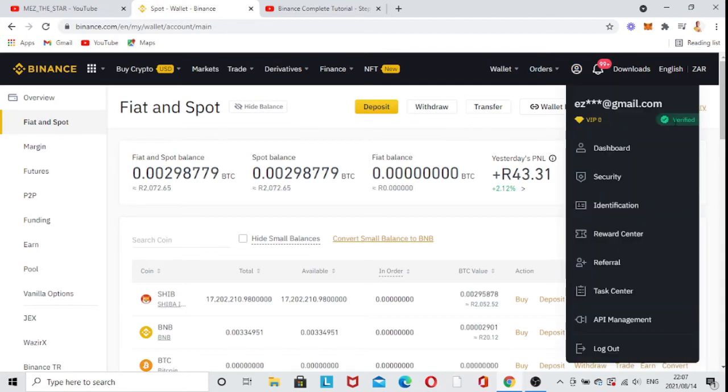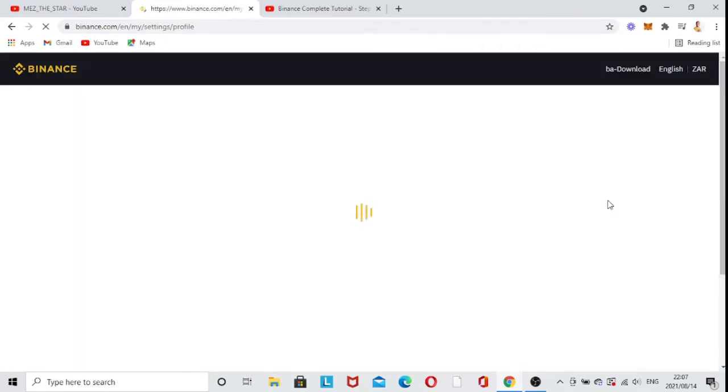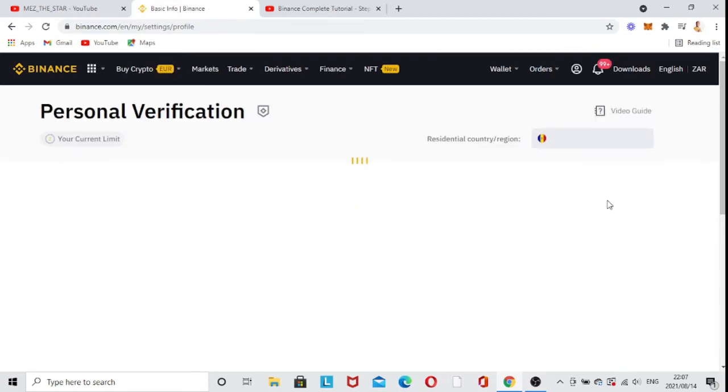You come on to here, so you have to get yourself verified. So all these dashboard and the security identification, and all of these guys. I'm going to show you here when it comes to the identification, so we're going to show what you have to have so that you can be able to do all of those guys. So let's hope this is going to load as quickly as possible. All right, it's starting to load.